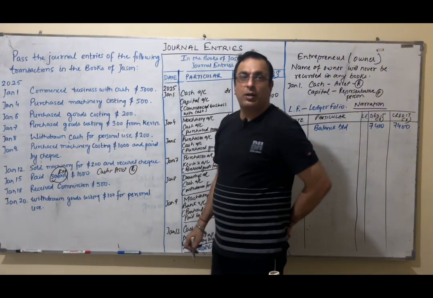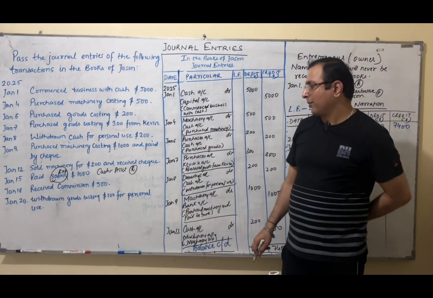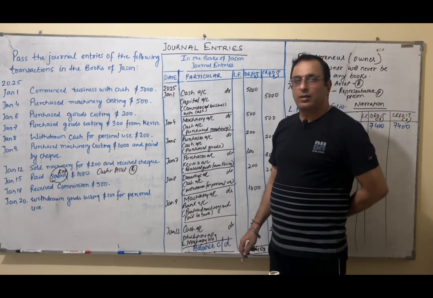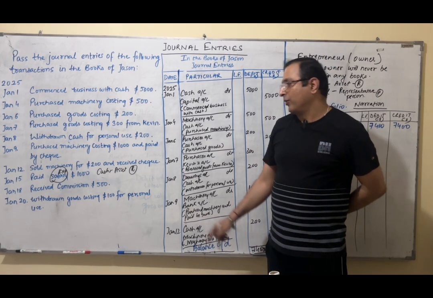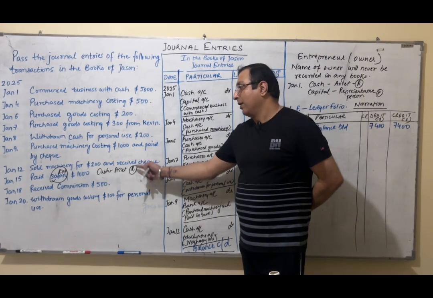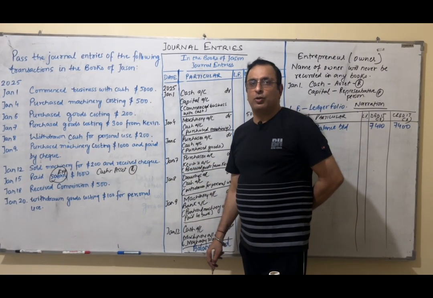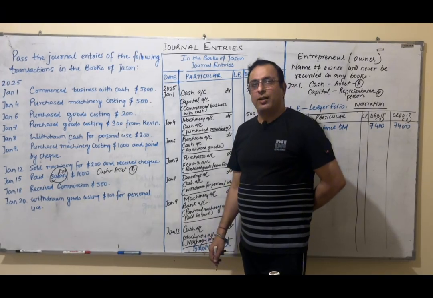An expense is which account? I hope you know by now. Yeah, it's a nominal account. Now let's see. When I pay cash, cash goes out, right? Because real account says debit what comes in, credit what goes out, cash goes out. And nominal account says debit all losses and expenses, credit all incomes and gains.